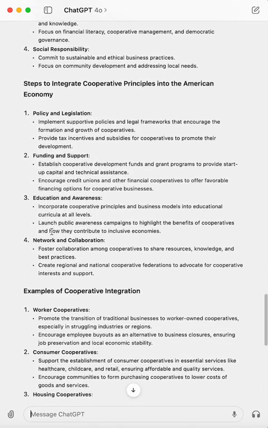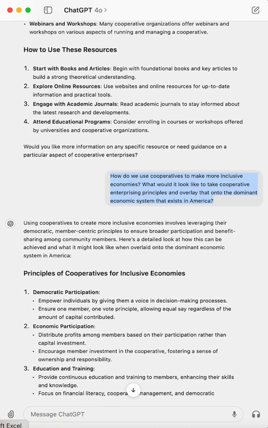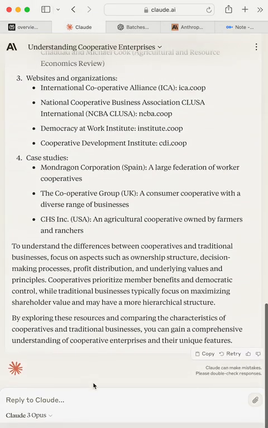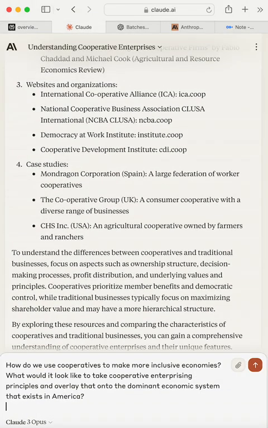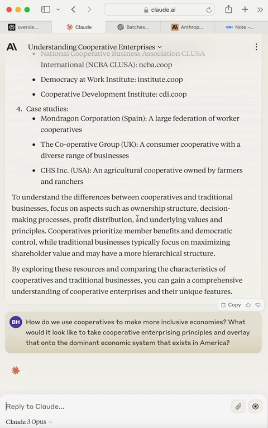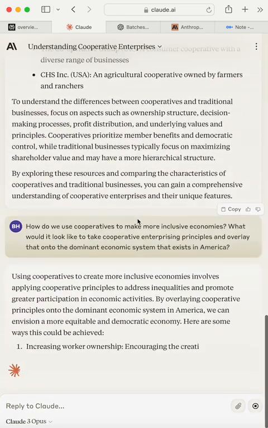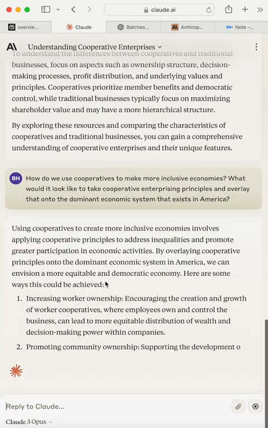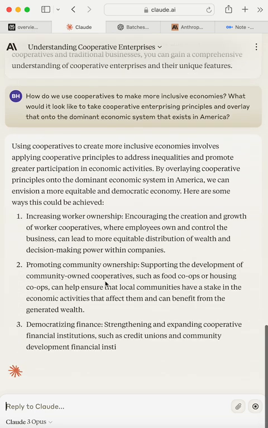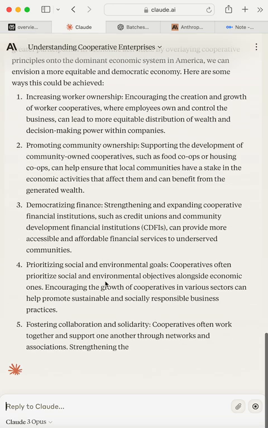And so you get this overview, and this is where I really want you to see the difference between Claude and ChatGPT, because right now they would ask different questions. So this is Claude. And Claude is going to, and this is great, case studies, articles. But look at this: increasing worker ownership, promoting community ownership, democratizing financing, prioritizing social and environmental goals, fostering collaboration and solidarity.